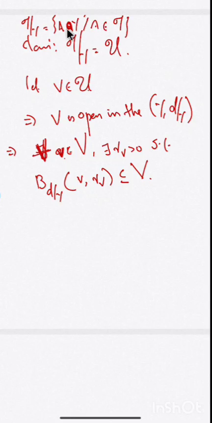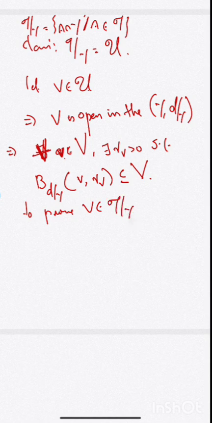This was the definition of a subspace topology. So to prove V is a member in tau restricted to Y, we want V to be written as some A intersection Y where A is a member in tau.